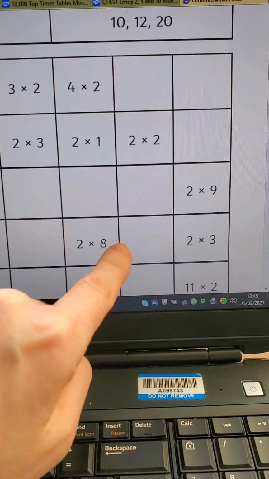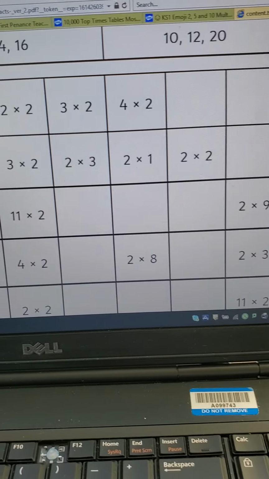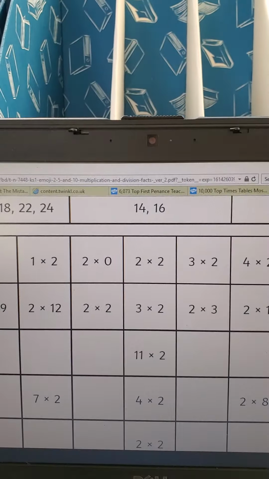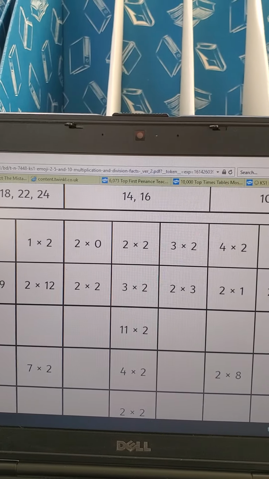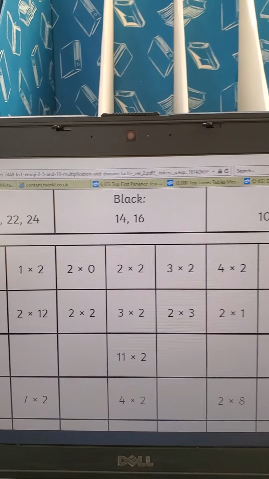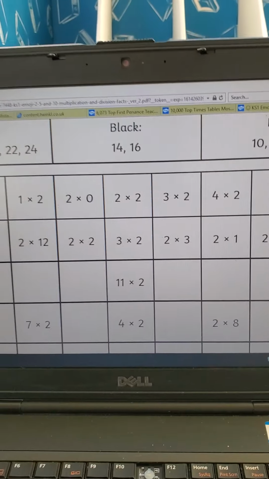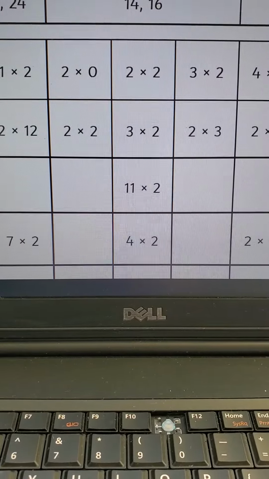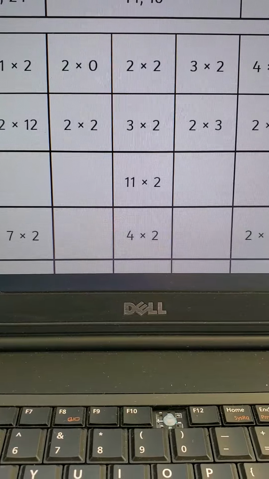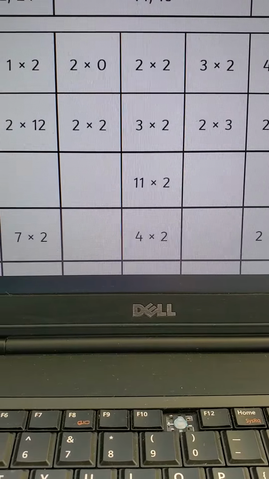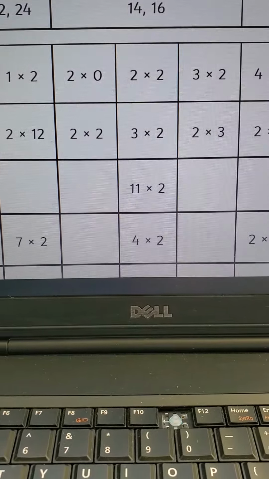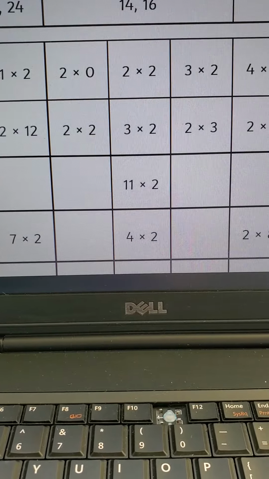And for example, this one here is 2 times 8, which is 16. So I'd look up at the top. I see 16's in the middle, so I would have to colour it black. All right, so just work through your own mosaic, colouring each block as you go. And a picture should appear at the end, an emoji picture, all right?